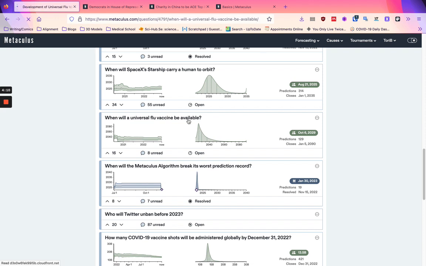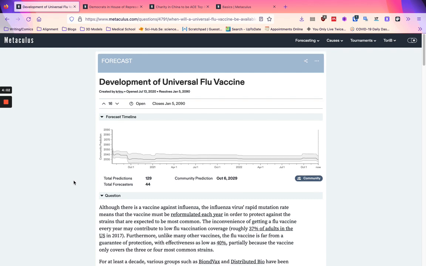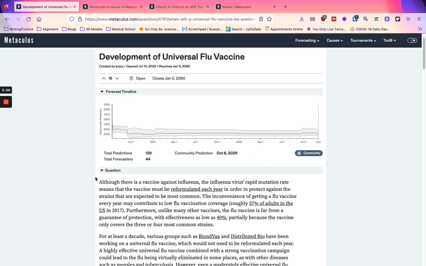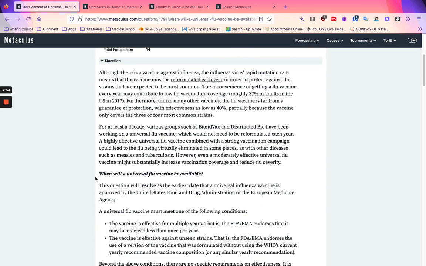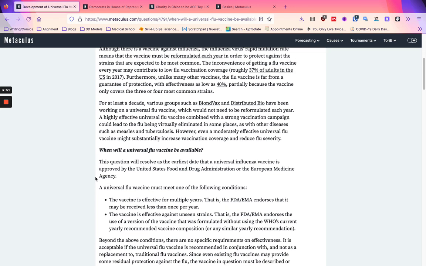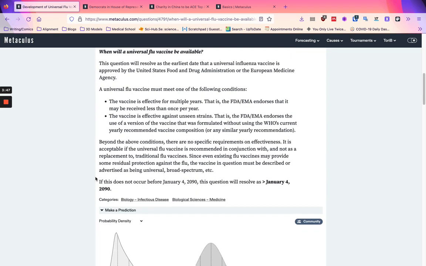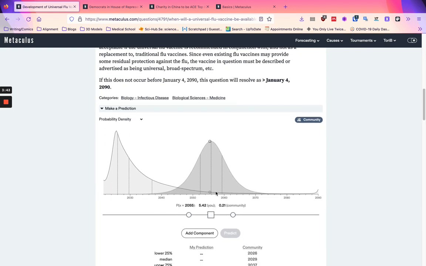If we then click on the title here, it'll load up the full timeline. We can see the number of predictions at any given point on that timeline. So it's actually 2029 that is the current average prediction. We can get some more information about the definition of a universal flu vaccine here, and a bit of background information about this. And then here we can see the average probability of the community.